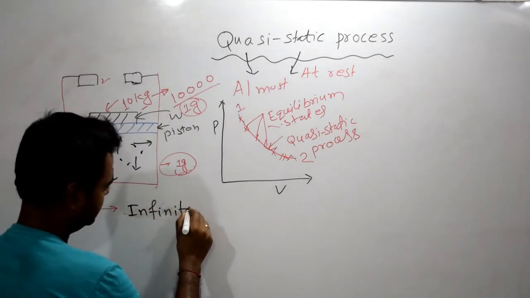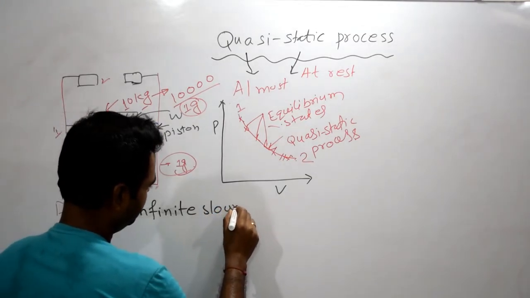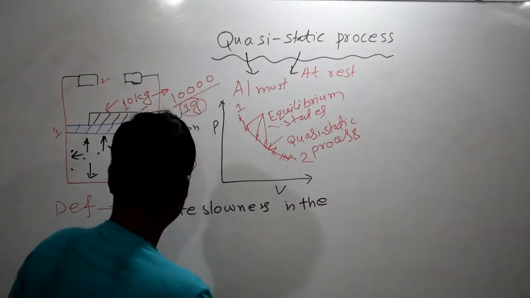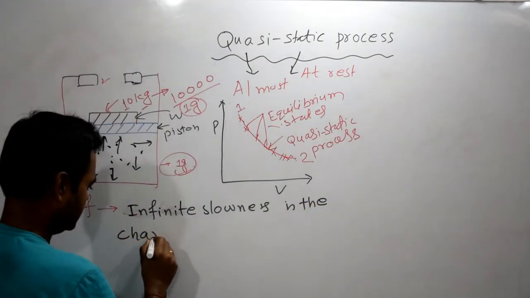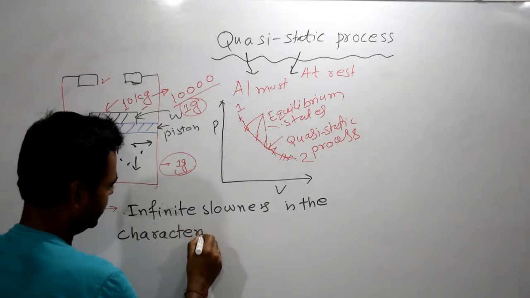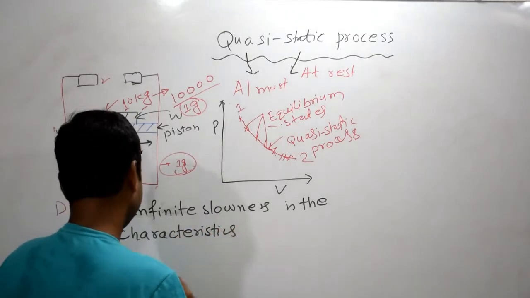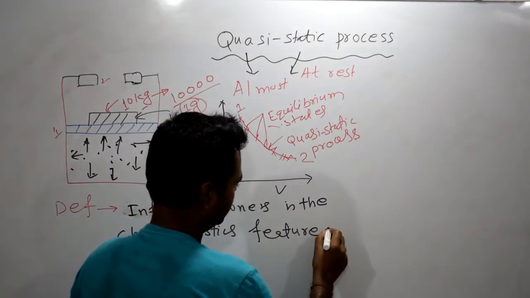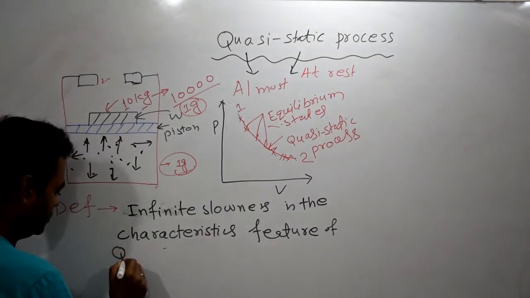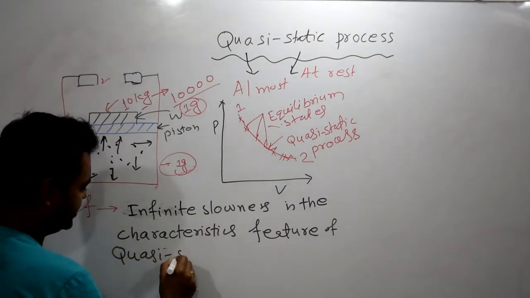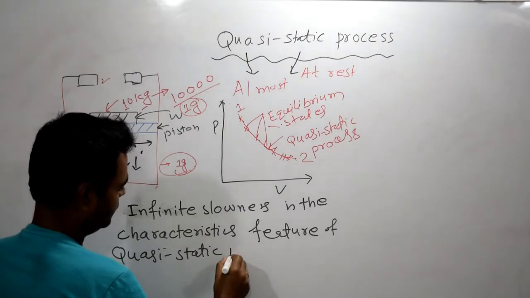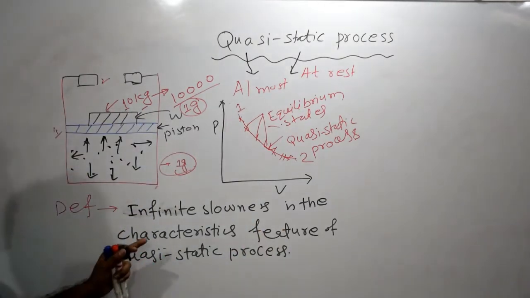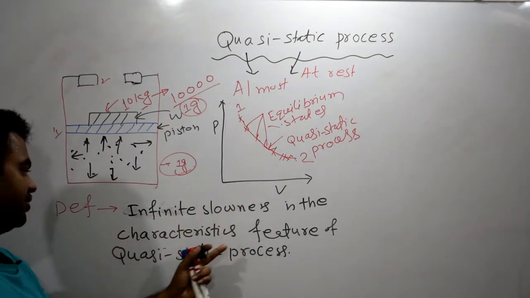Infinite slowness is the characteristic feature of quasi-static process.